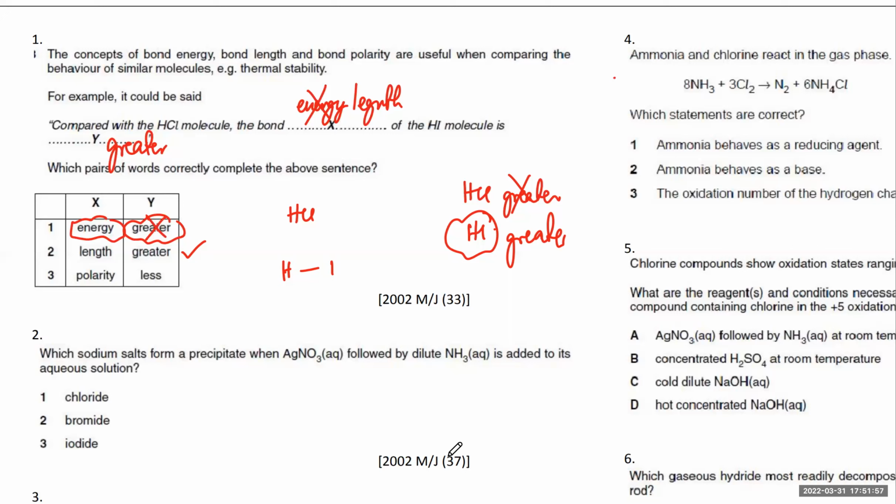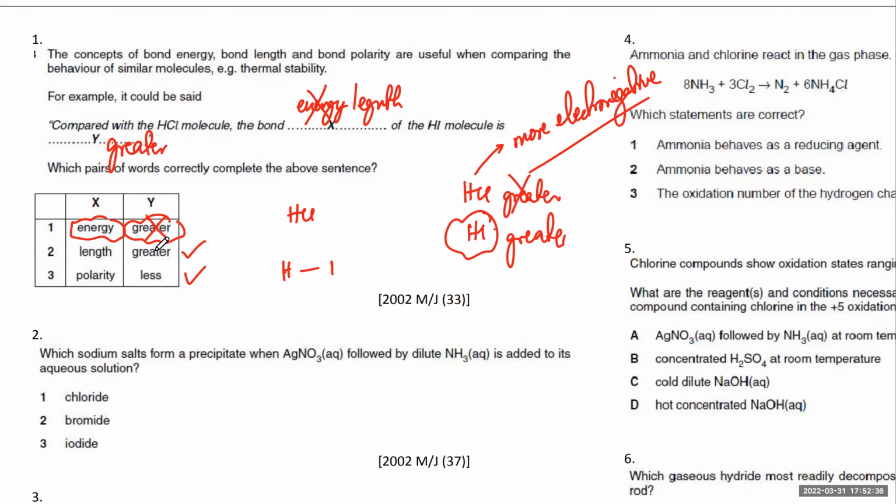अच्छा, फिर the next part is polarity भी है. That's polarity. So which one is going to be more polar, HCl or HI? HCl. HCl is going to be more polar, right? Because Cl is more electronegative, so it's going to be more polar as well. So in that sense, this one is also true. HI is going to be less polar. So the third statement is also true.